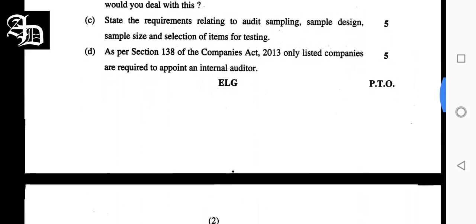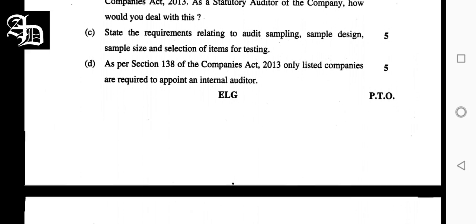Selection of items for testing: the auditor shall select items for the sample in such a way that each sampling unit in the population has a chance of being selected. It is just like random sampling, so that each class of the population gets a chance to be selected.